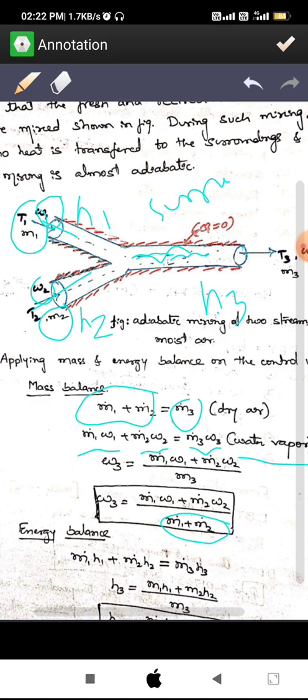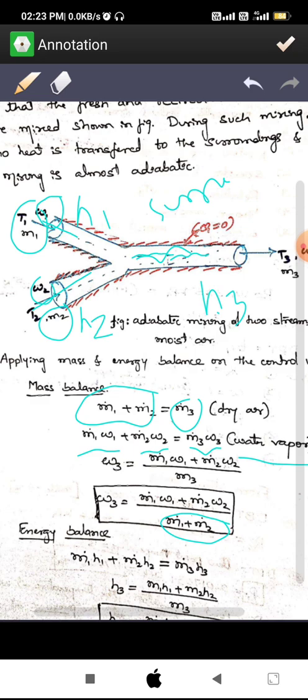m1 is the mass of the fluid going in, that is fresh air, with an enthalpy H1. Similarly, m2 is the mass of the circulated air, with an enthalpy H2.